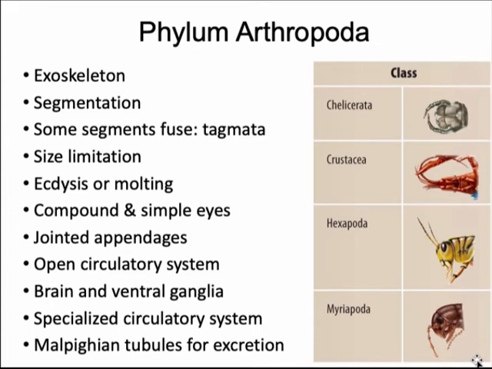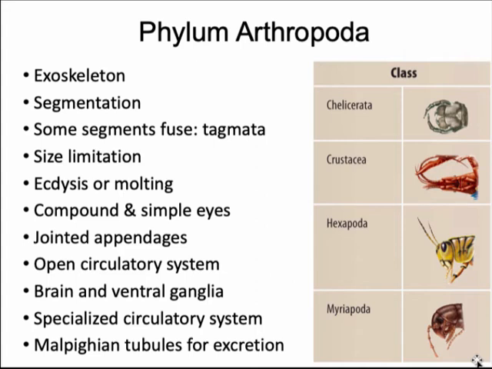These are also segmented organisms, and some of those segments fuse together and form larger structures called tagmata. Because of their exoskeleton, they're somewhat limited in size, and since they have their exoskeleton, they need to molt that exoskeleton in order to grow, and that is called ecdysis, another word for molting. They also have very specialized systems for vision. Their jointed appendages, which is what gives them their name, arthropods, were a huge advantage in being able to move in water and also turned out to be very successful for motion on land.